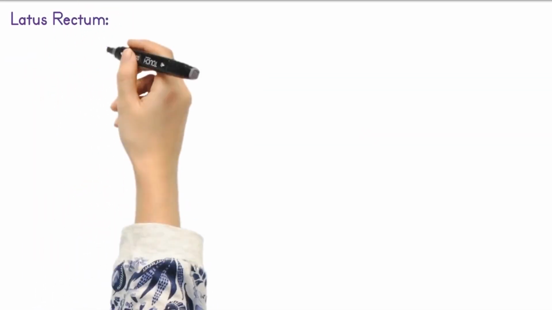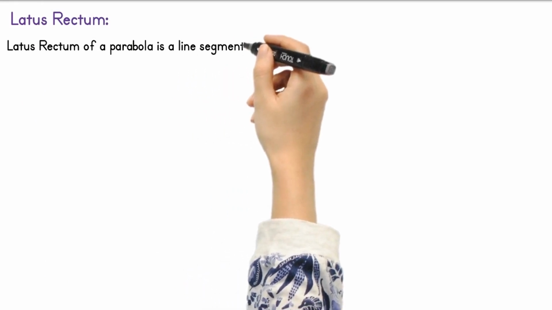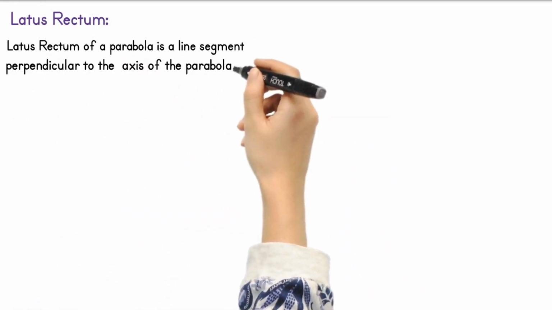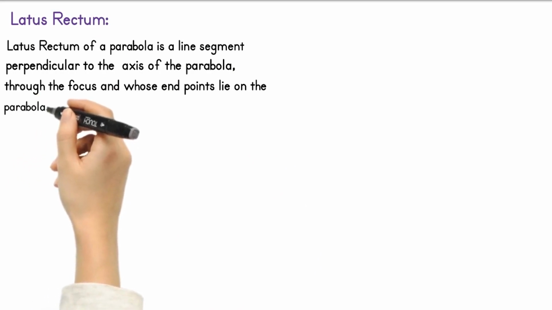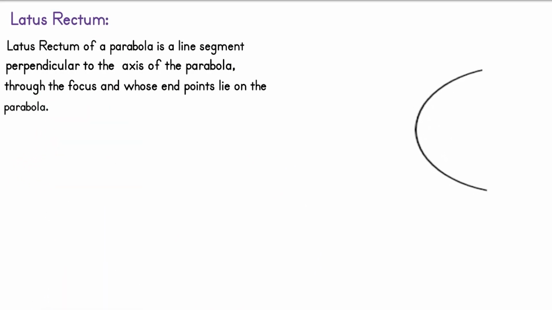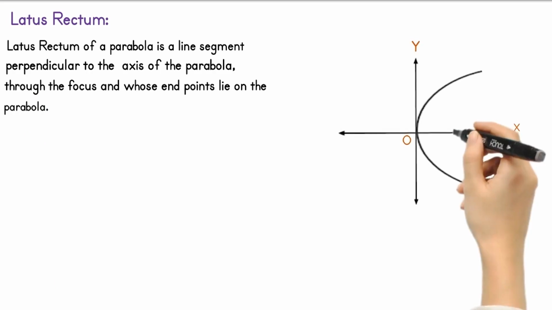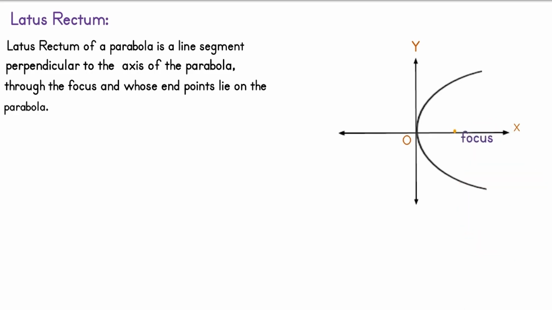In the conic section, the latus rectum of a parabola is the chord, that is, the line segment perpendicular to the axis of the parabola passing through the focus and whose endpoints lie on the parabola. Look at this parabolic figure. You can see the coordinate axes, the origin at the vertex of the parabola, and the line segment perpendicular to the axis of the parabola passing through the focus and whose endpoints lie on the parabola, which is the latus rectum.